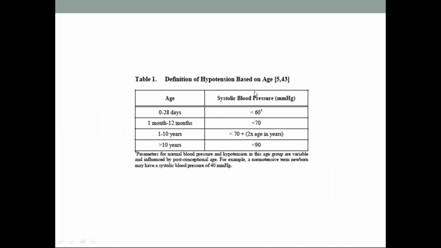So if you take age-based criteria for systolic blood pressure to call it hypotension: 0 to 28 days, it is less than 60 mm of Hg. 1 month to 12 months of age, it is less than 70 mm of Hg. 1 to 10 years, it is less than 70 plus two times the age. And if it is more than 10 years of age, less than 90 is the cutoff.